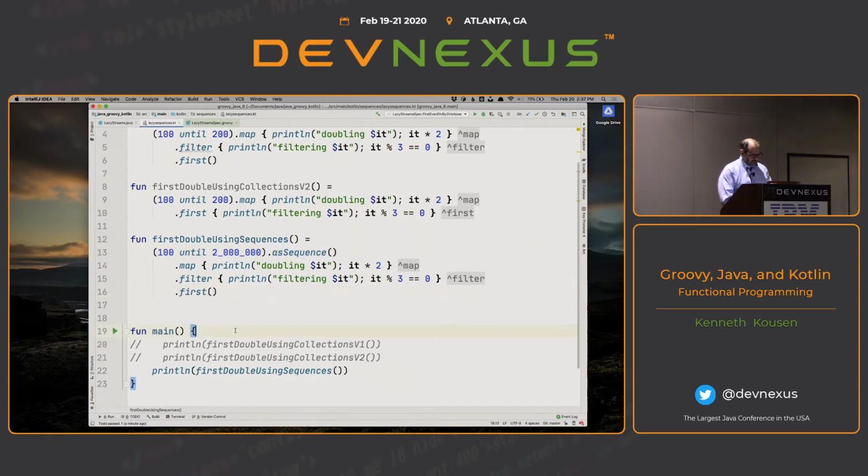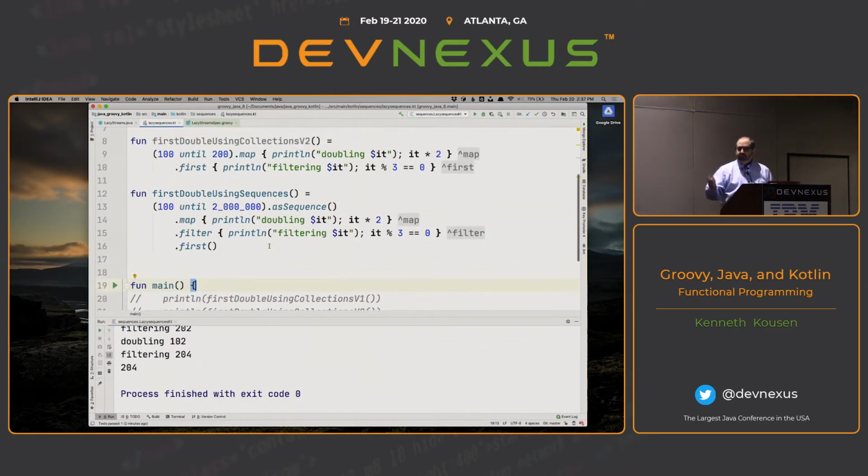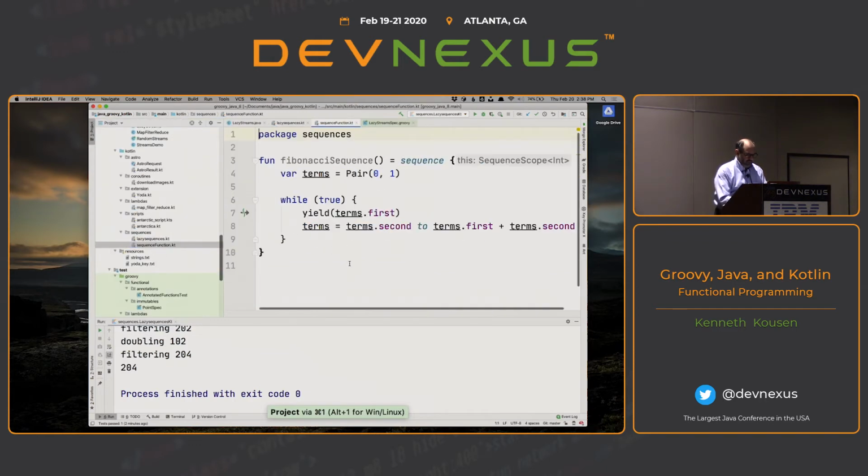And if I just ran this as a main method, again, you will see I'm only doing the handful of calculations the same way the Java one did as well. So if you're used to stream behavior and you're working with Kotlin, go to sequences. Okay? But if you understand Java streams, you know pretty much everything there is to know about sequences. The only other interesting thing about sequences is something that Python people might find interesting.